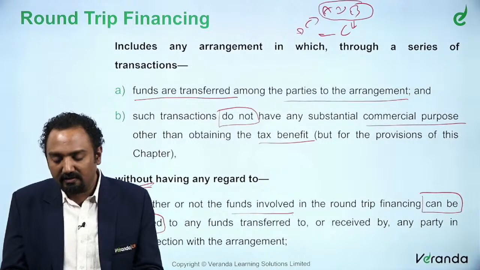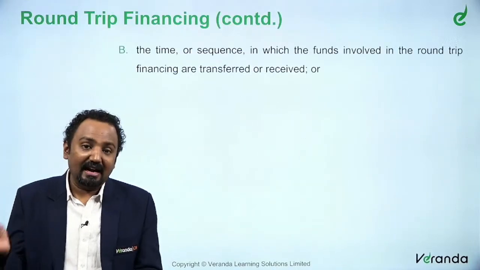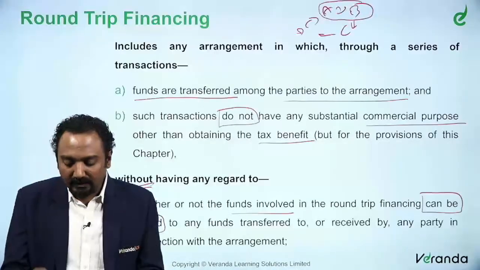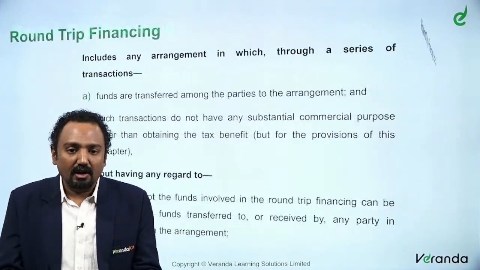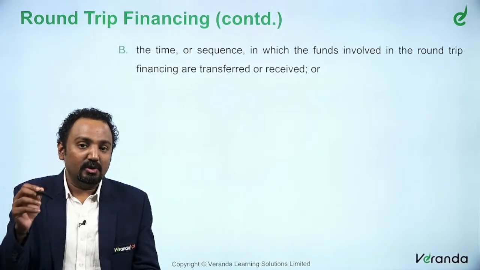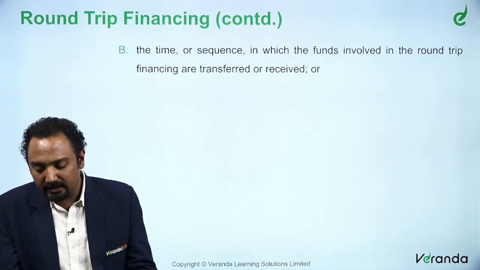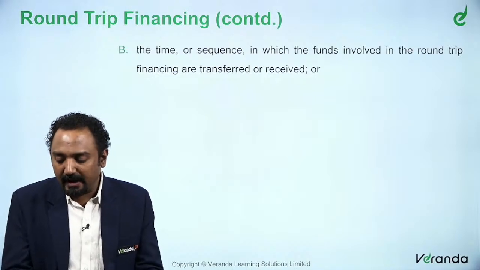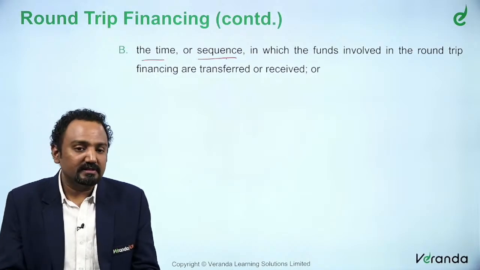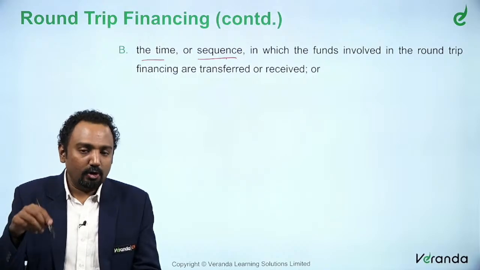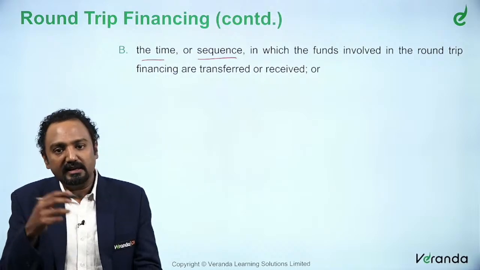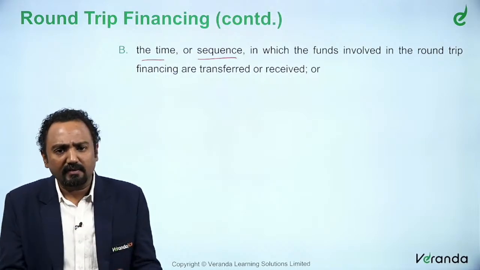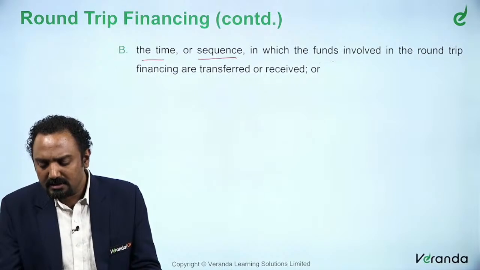That is what they say, whether or not the funds involved in the round trip financing can be traced to any fund. So, you know that A only gave it to B, but still it is called round trip financing if there is an undue tax benefit given to one of that entity. Similarly, it also doesn't matter the time or sequence, like let us say A to B, B to C, C again to A, or C to D, D to B and B to A, whatever order, whatever timing, whatever sequence it is, if the funds involved in the round trip financing are transferred or received.